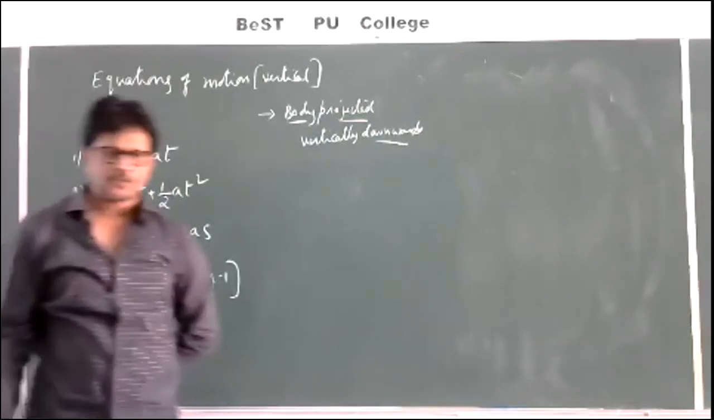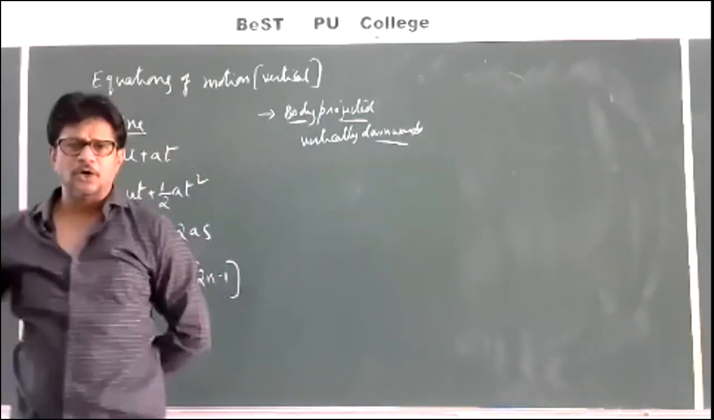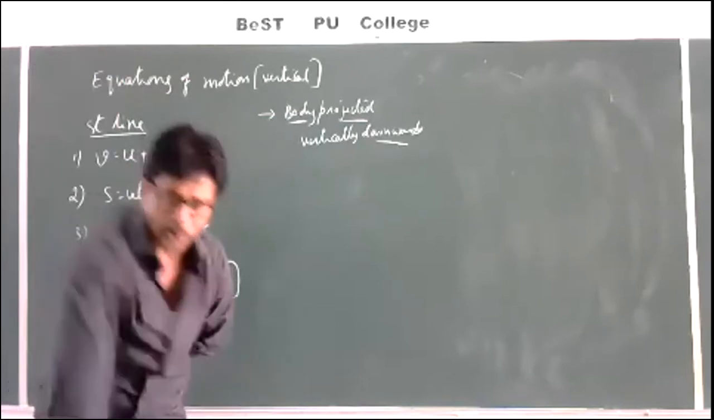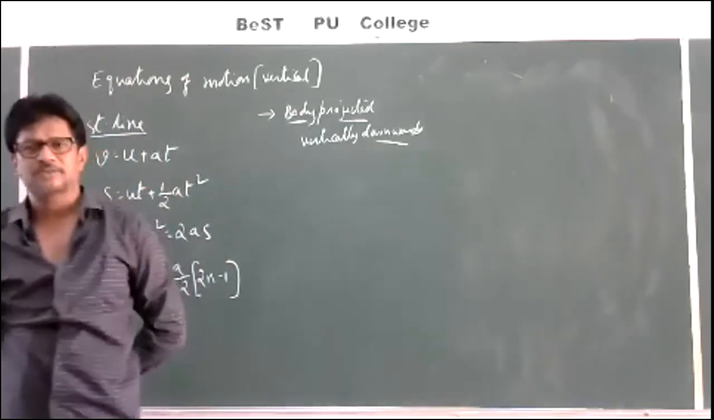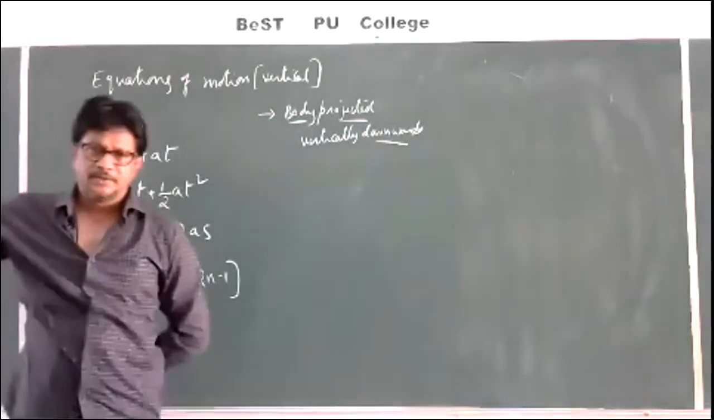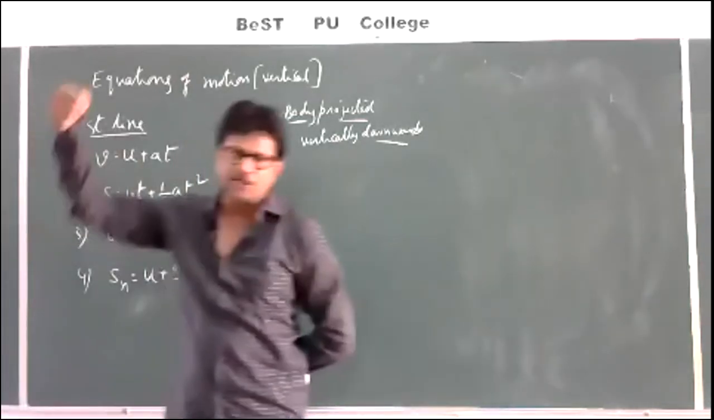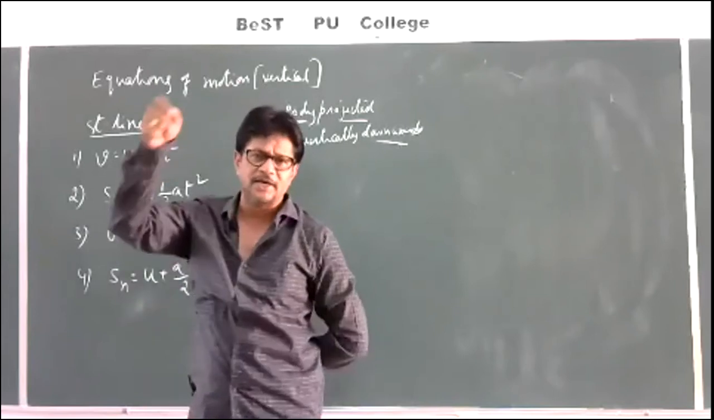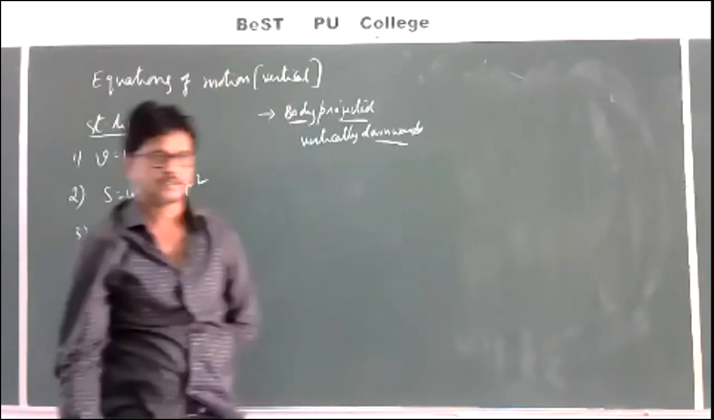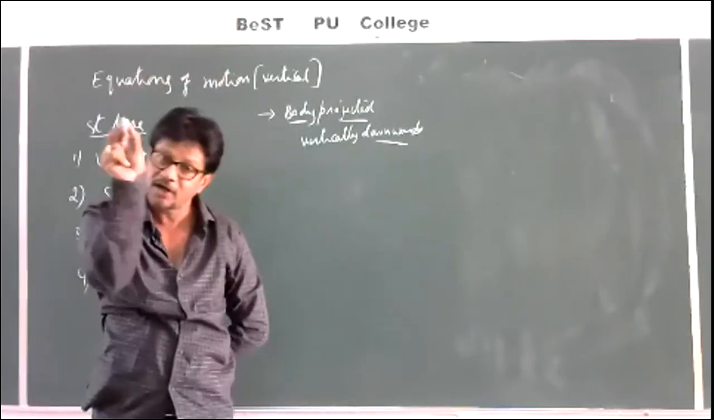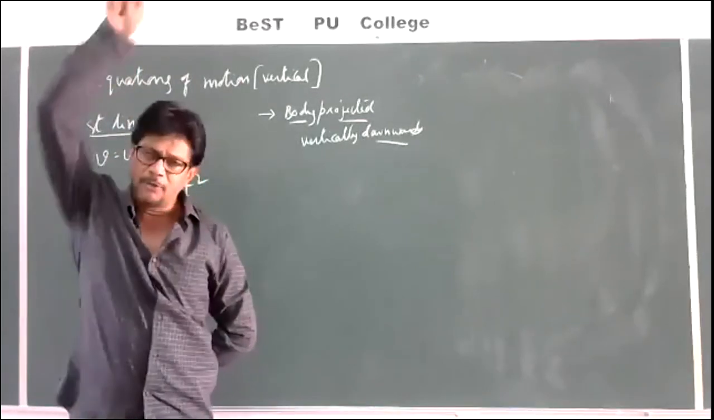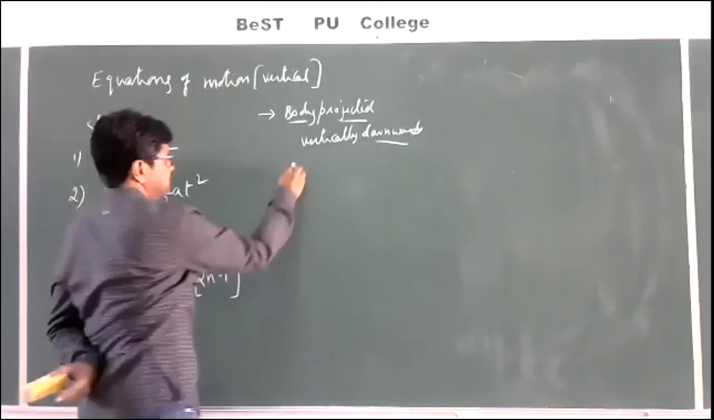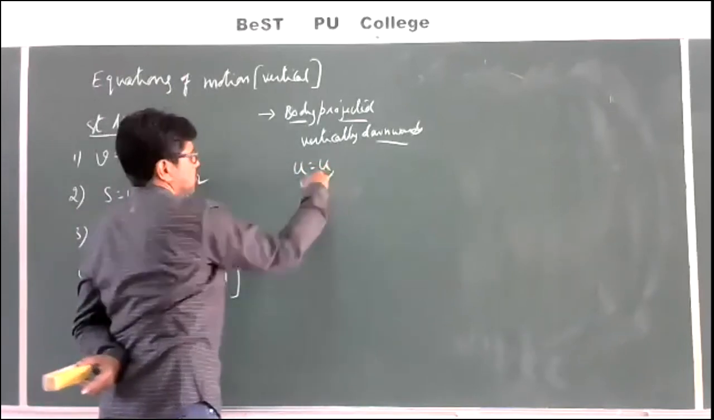A body is projected vertically downwards. That is nothing but I am throwing the body downwards. Then will this body have any initial velocity or not? Yes, because we are throwing it. We are not dropping, we are throwing. So there will be an initial velocity. So u is equal to u.